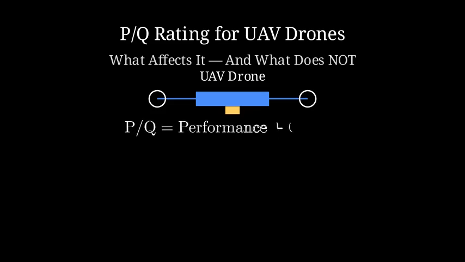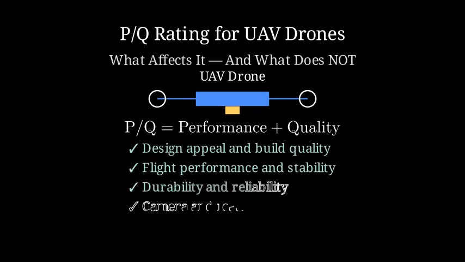Now, what is P over Q? It stands for performance and quality. Think of it as a customer score for how good the drone is. It combines how well the drone performs and how solid the quality feels. Higher P over Q means customers think the drone is better.